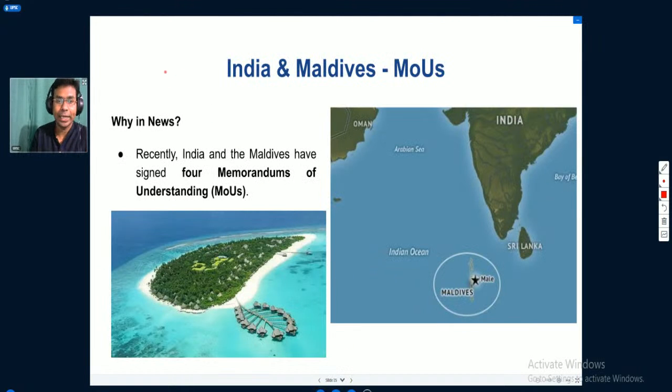Having understood that topic, now let us move to the next topic, which is the India and Maldives relationship. We will understand that some memorandums of understanding have been signed between the government of India and the government of Maldives.